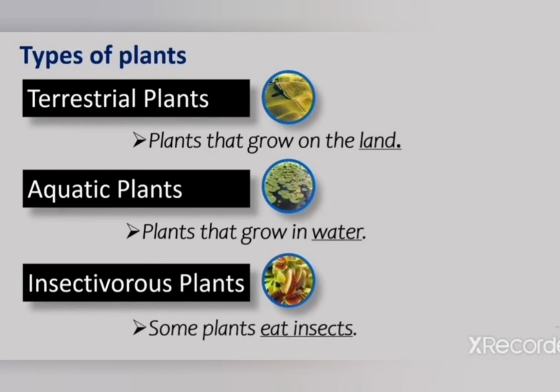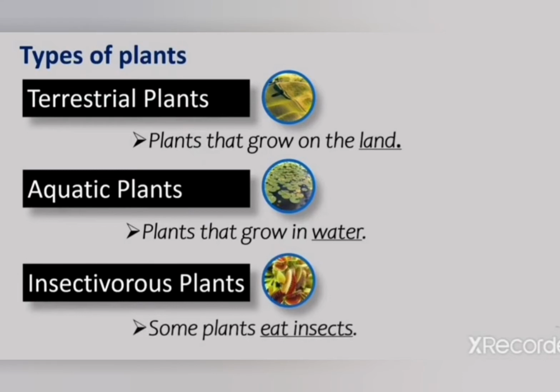Now the third one is insectivorous plants. Some plants eat insects, okay. There are some plants which eat insects or depend on insects for their food. Such plants are known as insectivorous plants. We will discuss about all these plants further, but first of all we will discuss about the terrestrial plants, okay. First we will take number one, terrestrial plants, okay student.